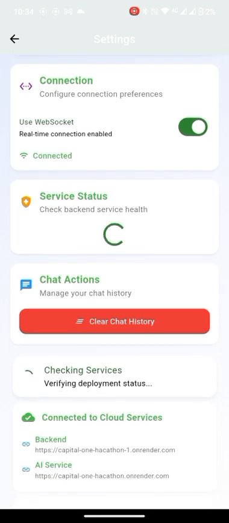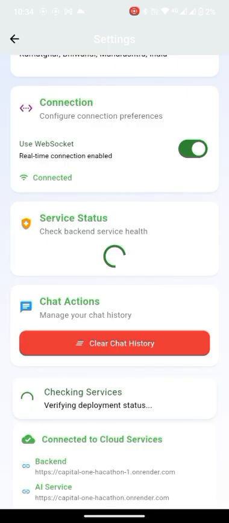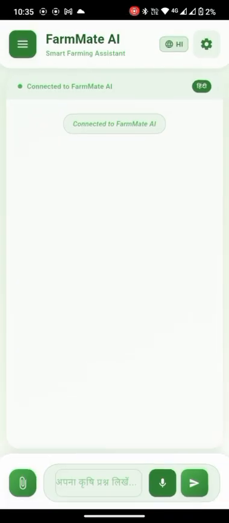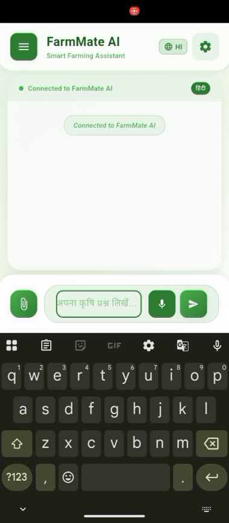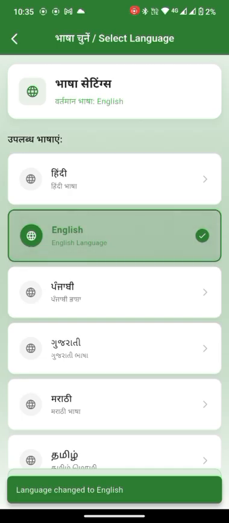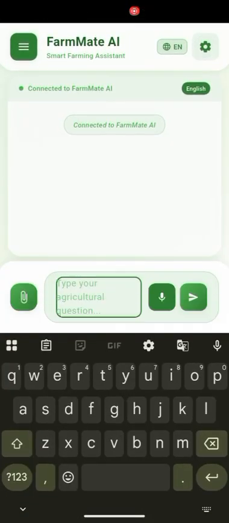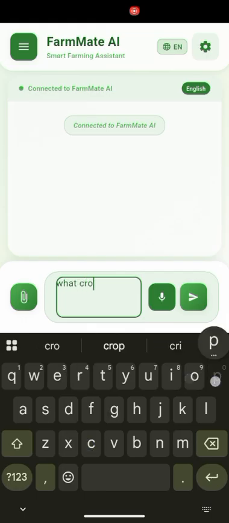Like here we can see it's showing not connected to the backend. If we pass any query, it goes back to the original state where it says not connected. For most of you, if you use it for the first time, it mostly shows no connection because